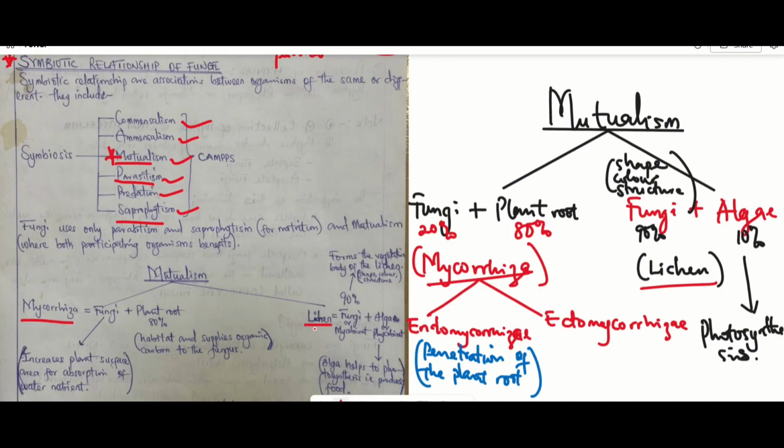to form lichen. In mycorrhizae, fungi make up about 10% of the composition, while the plant root makes up about 80%. Whereas in lichen, fungi make up about 90% of the lichen, while algae make up about 10%. Algae is also called the phycobiont, while the fungi is called the mycobiont. Take note of that. So in today's class, we'll be talking more about lichen.